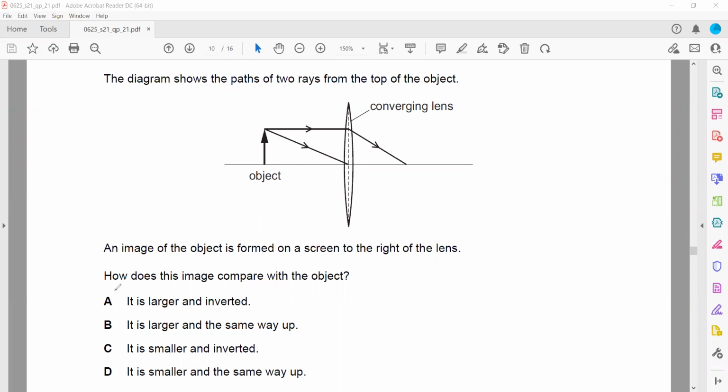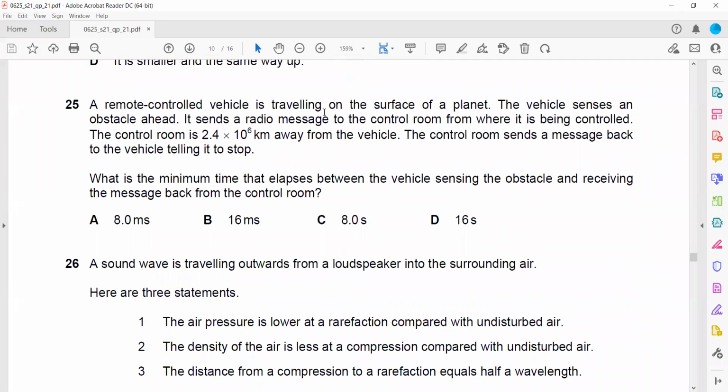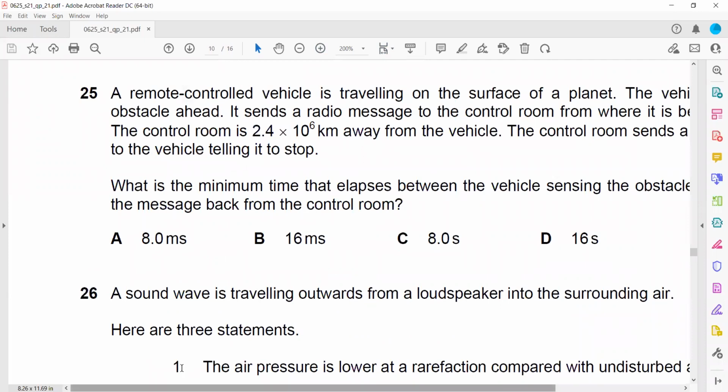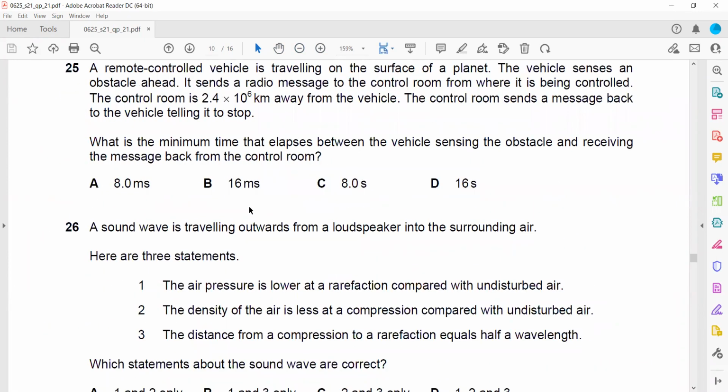Then in question 25, a remote controlled vehicle is traveling on the surface of the planet. The vehicle senses an obstacle and sends a radio message to the control room from where it is being controlled. The control room is 2.4 × 10^6 kilometers away from the vehicle. The control room sends the message back to the vehicle telling it to stop. What is the minimum time elapsed between the vehicle sensing the obstacle and receiving the message back from the control room?